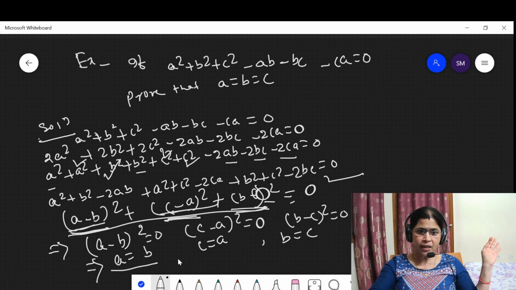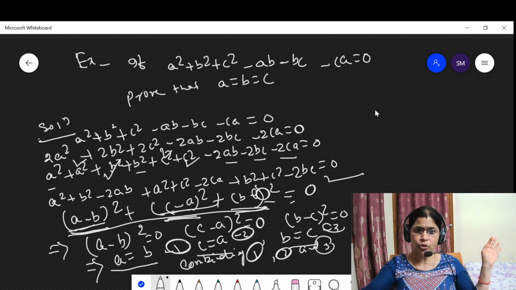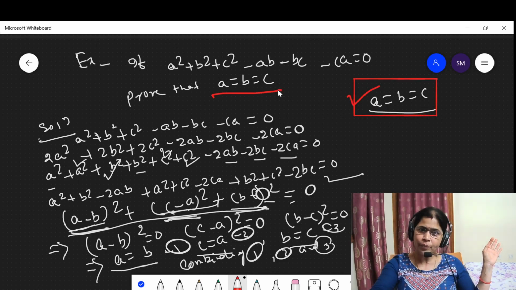Then combining 1, 2 and 3, we come to the conclusion that a equals b equals c. This is the required proof.